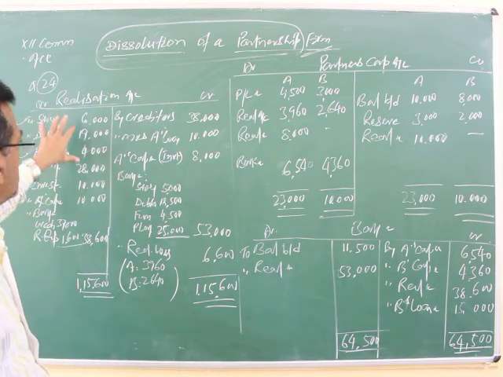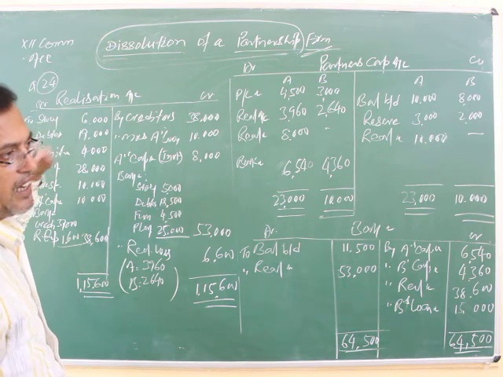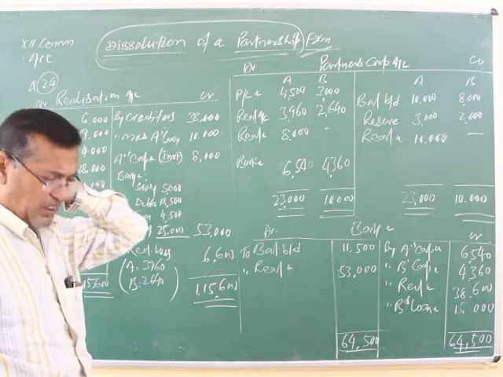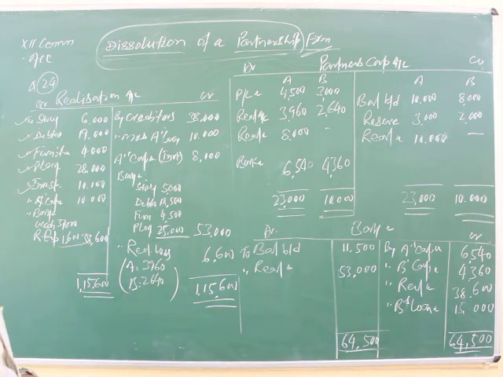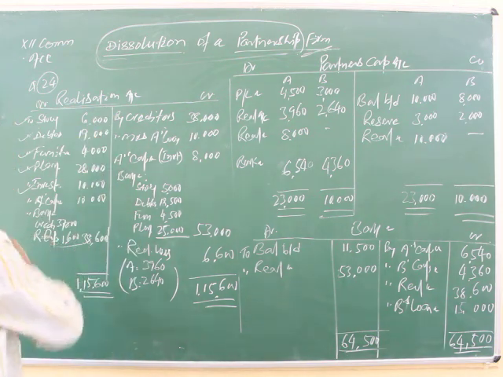All assets are posted on the debit side of the realization account, because assets have debit balances. If we were to credit them, the asset accounts would be closed automatically.